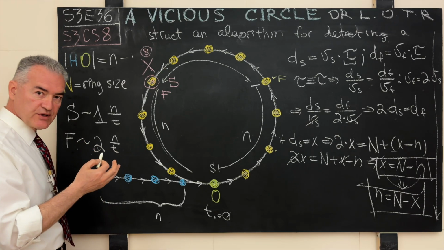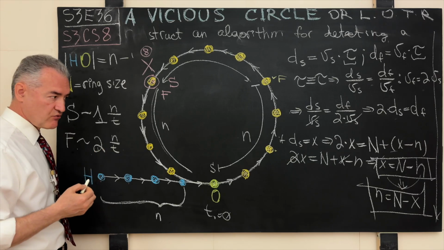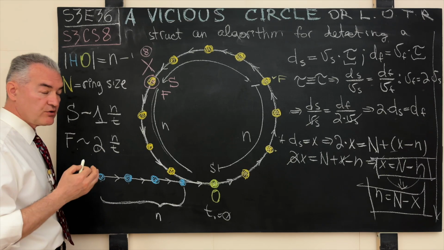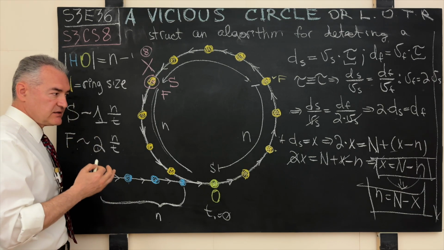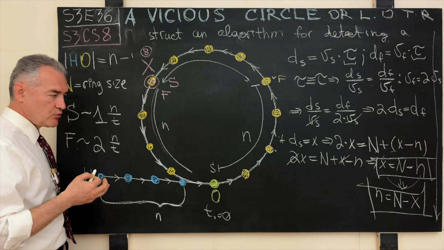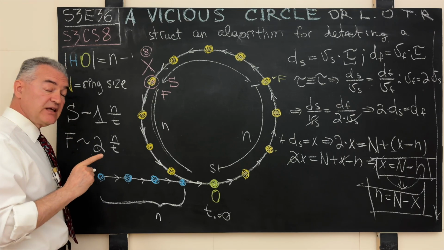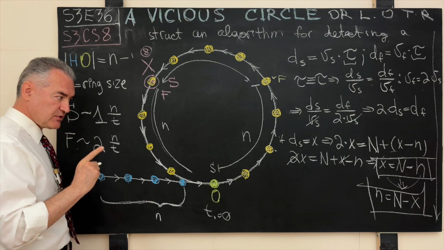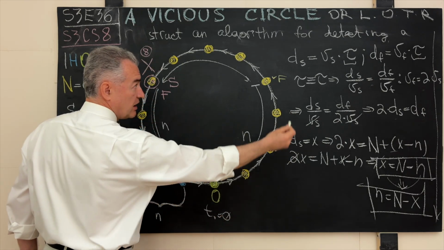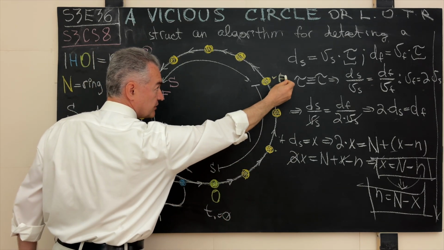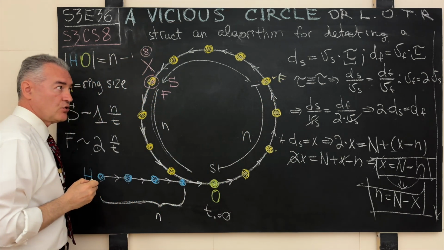And there is nothing wrong with this line of reasoning. It is correct, but on this channel, it is not creative enough. Fundamentally, this line of reasoning is based on the following idea. What will happen in the future if the slow runner S starts from the origin and the fast runner F starts from this node right here?